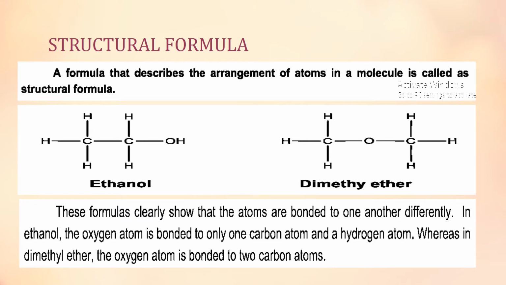Both have the same molecular formula, but the arrangement of these atoms is different in both molecules. It means they show the phenomenon of isomerism.